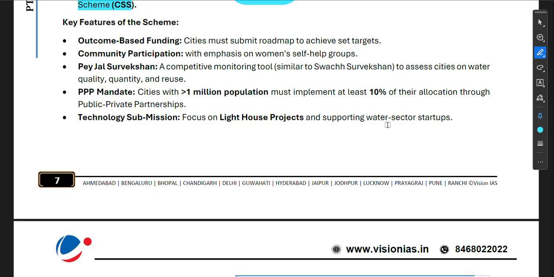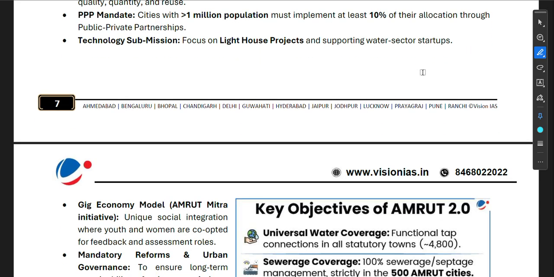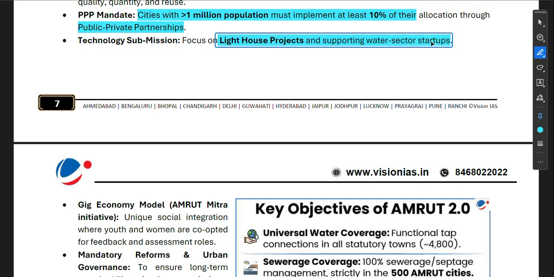Now, key features of the scheme: outcome-based funding. Cities must submit a roadmap to achieve set targets. Community participation with emphasis on women's self-help groups. Pey Jal Survekshan, a competitive monitoring tool similar to Swachh Survekshan, to assess cities on water quality, quantity, and reuse. PPP mandate: cities with more than 1 million population must implement at least 10% of their allocation through public-private partnership. Technology submission focuses on lighthouse projects and supporting water sector startups.